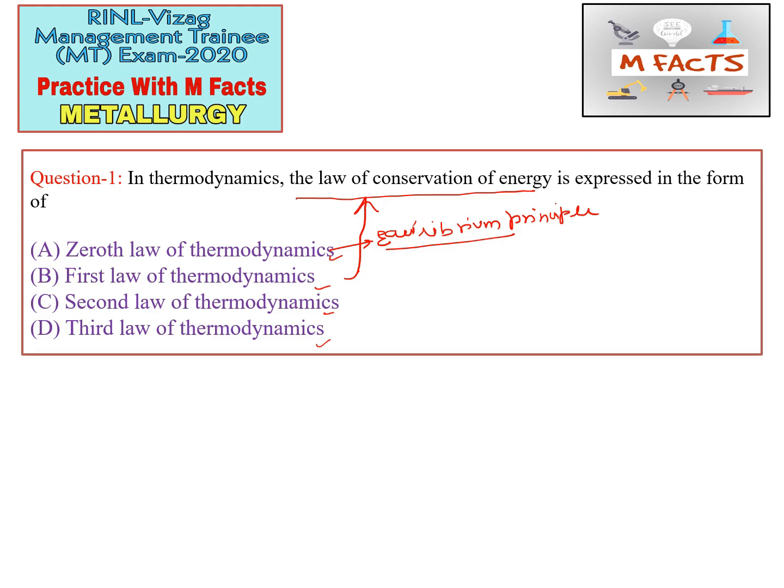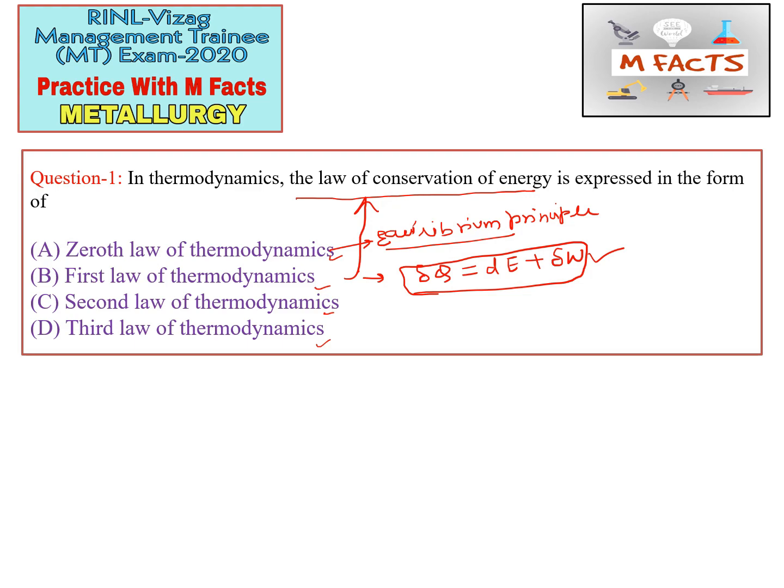Okay, so this is the correct option, and this law is represented by del q equals dE plus del w. Okay, so this is the mathematical representation of the first law of thermodynamics. You can get this also in the upcoming questions. So the first law of thermodynamics is known as the conservation of energy principle.